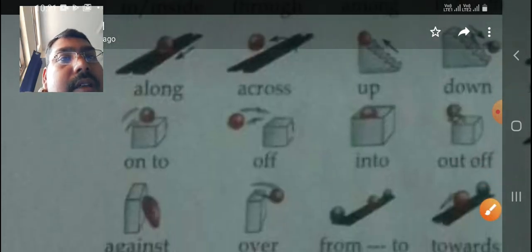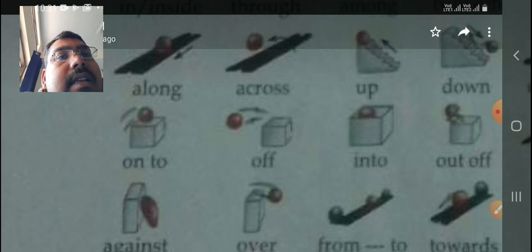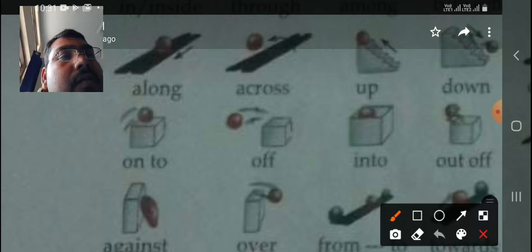And in the same way you can see onto, when there is a motion, then you can use onto and upon also. And off. Onto means when the movement is towards it, okay. When the movement is towards the thing, then we use onto. The ball is moving onto the table, and the ball is moving off the table. When it is coming down, then off, moving up, then onto.